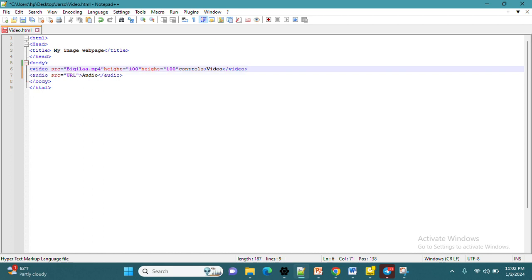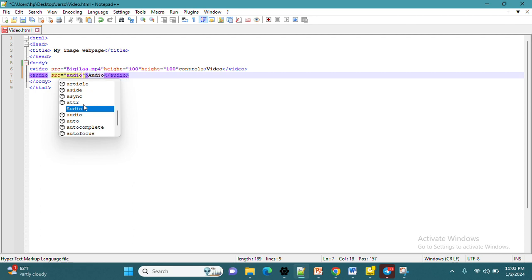Okay, we have already written the lines of code for attaching an audio. Now the URL, the name is audio.mp3.